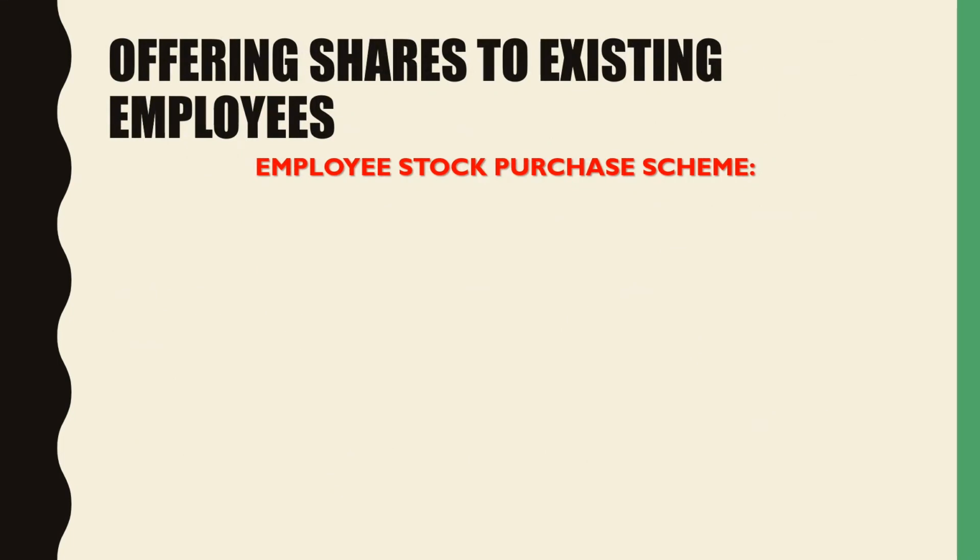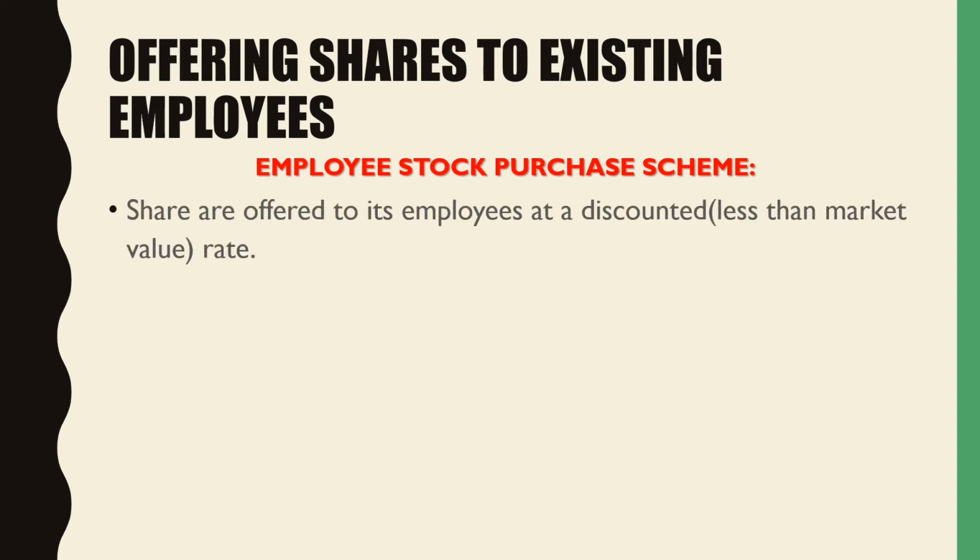Now, let us study the next scheme for the existing employees. That is the Employee Stock Purchase Scheme. Under this scheme, shares are offered to its employees at a discounted rate, that is, less than the market value. The employees can buy at a future date. That is, in this scheme, the employee can book the shares today at a particular discounted rate, and he can buy those shares at a future date.